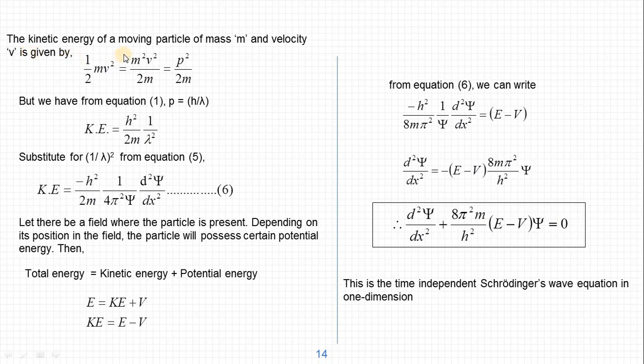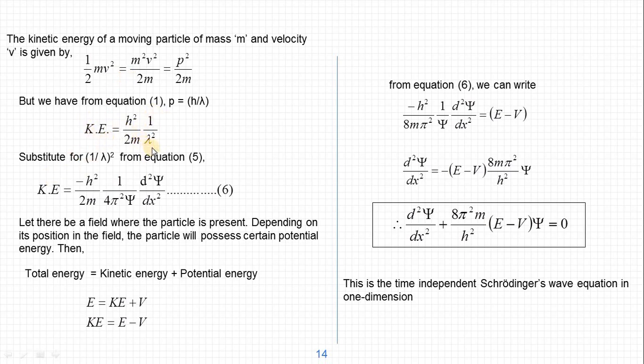Next, the kinetic energy of a moving particle of mass m and velocity v is given by half m v square. So it can be written as m square v square by 2m, by just multiplying and dividing by m, and this m square v square is nothing but p square. So half m v square is nothing but p square by 2m, in terms of the momentum of the particle. So from equation number 1, that is lambda is equal to h by p, we can write p is equal to h by lambda. If we substitute for this, we get h square by 2m lambda square as the kinetic energy of the particle.